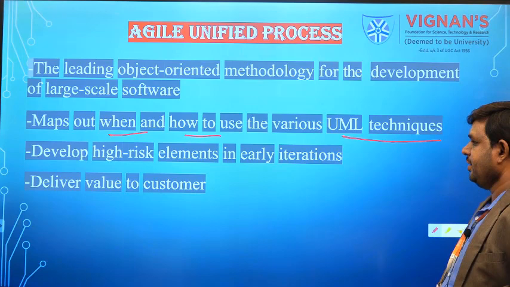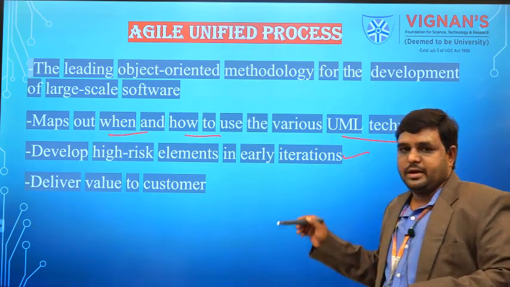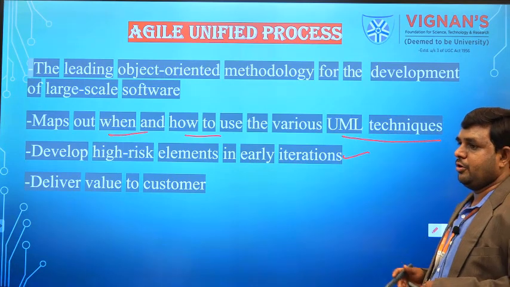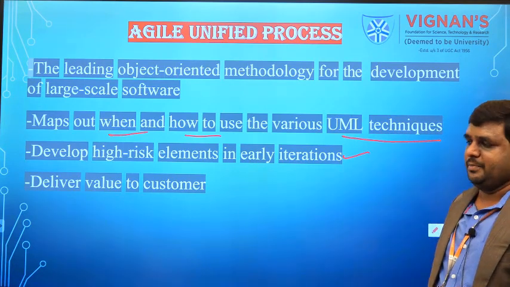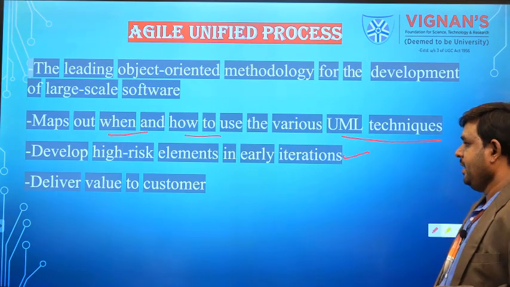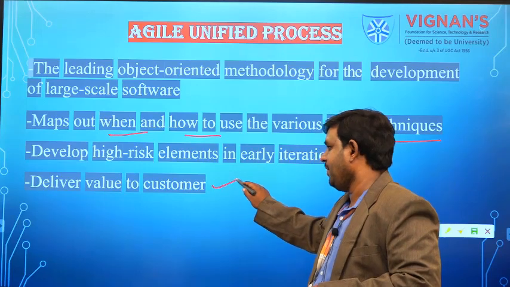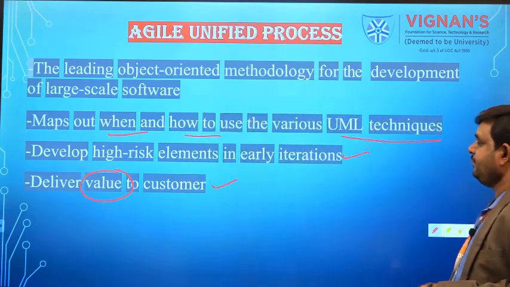It is going to develop high risk elements in the early iterations. So in this unified process, we are going to develop iterations. First we are going to develop the high risk elements, whatever high risk elements are there, and we are going to deliver valuable software to the customer. So these are the processes of the unified process.